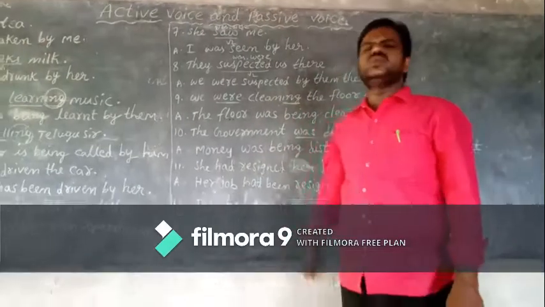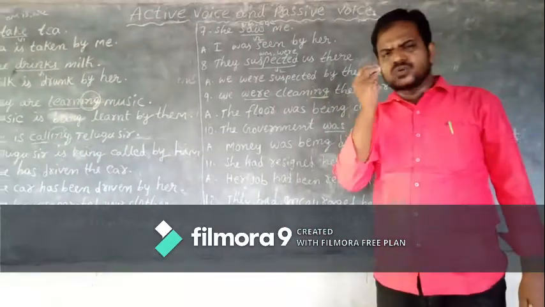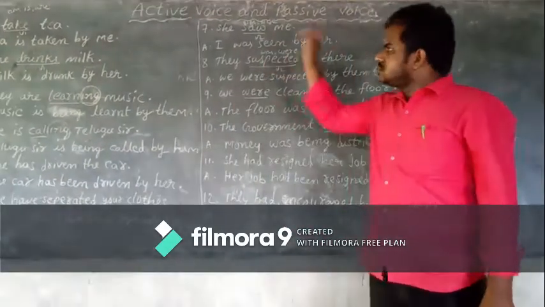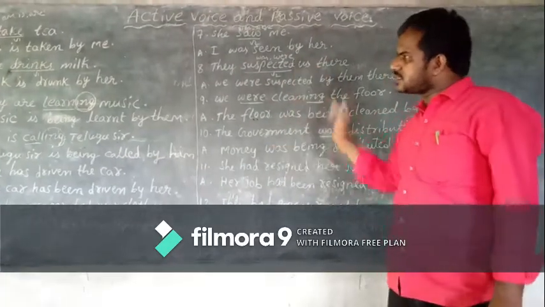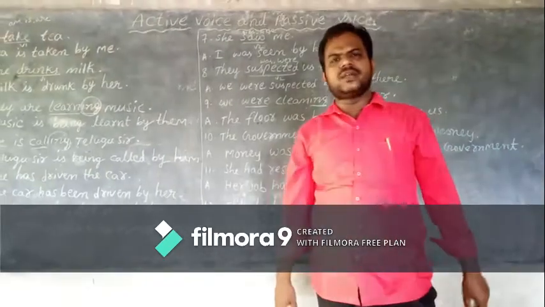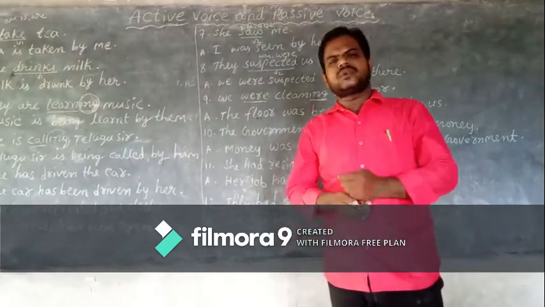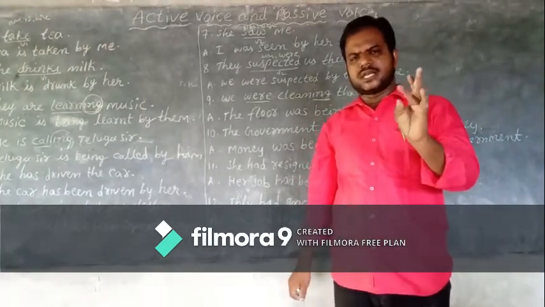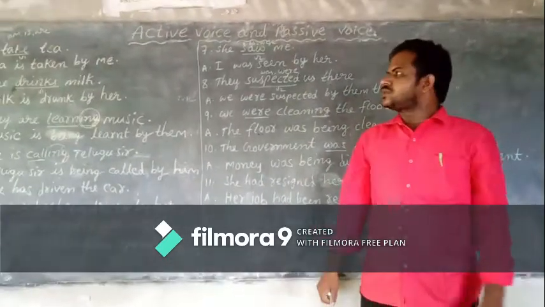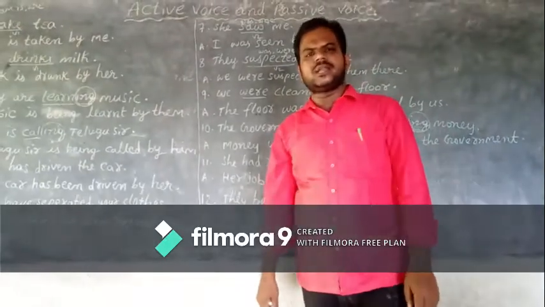Children, you should be thorough with these exercises. If you are perfect with these models, the remaining models I shall continue next class. But first of all, you have to get perfection in these models in present tense, past tense and future tense. So this is the class for today for 9th class, children. Thank you.